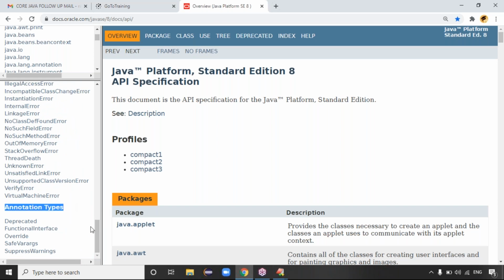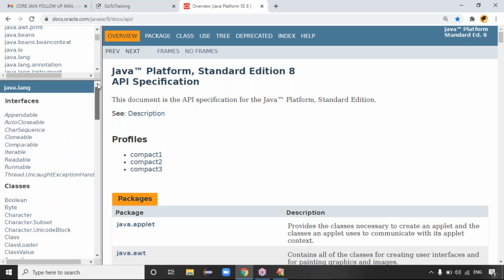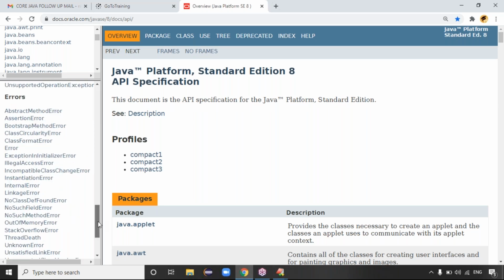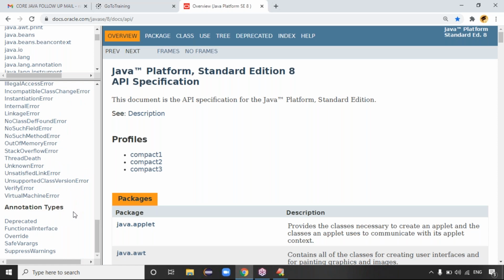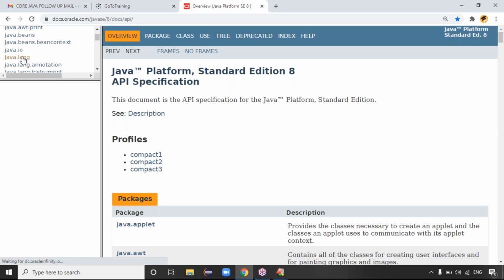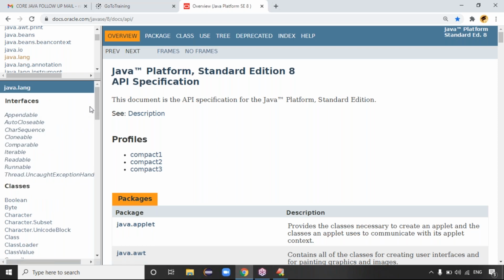Exactly. So finally, how many elements does the package contain, guys? It contains classes, interfaces, exceptions, errors, enums, and annotations, right? In total, the package contains almost all six elements, guys. Six elements, right? Whichever package you want, just click on it, and it shows the corresponding information about that package.